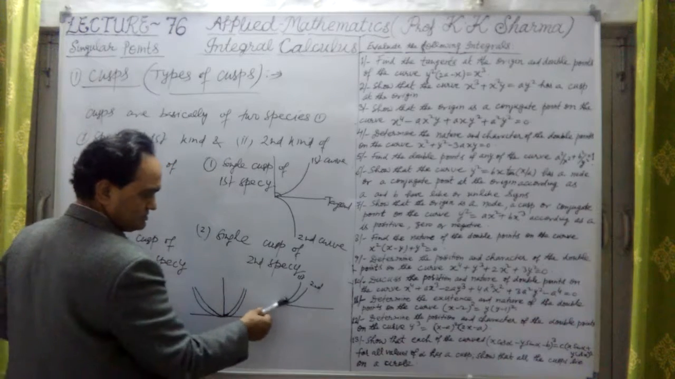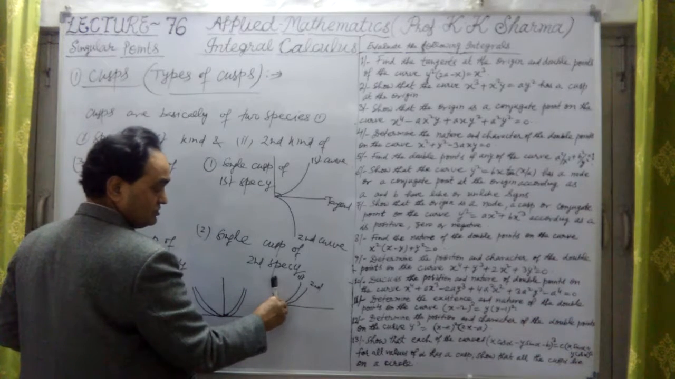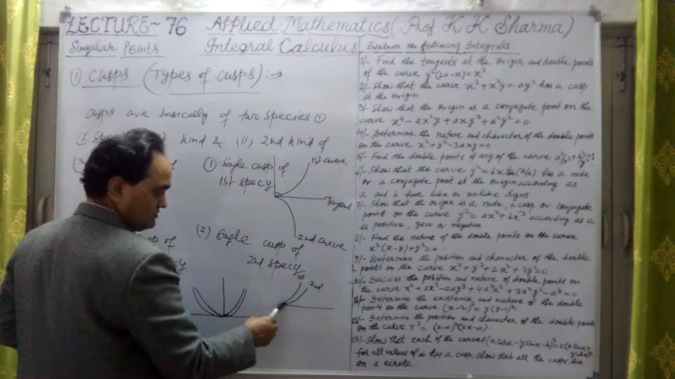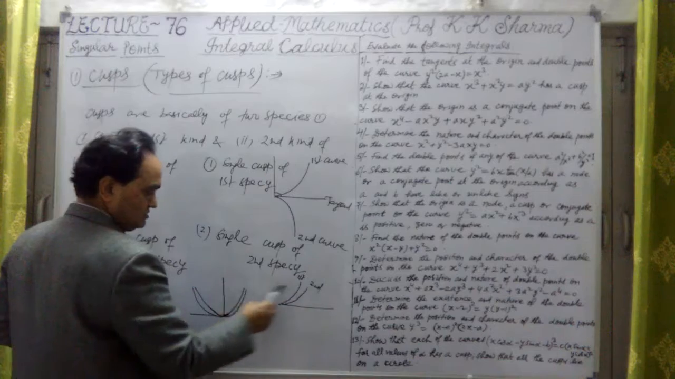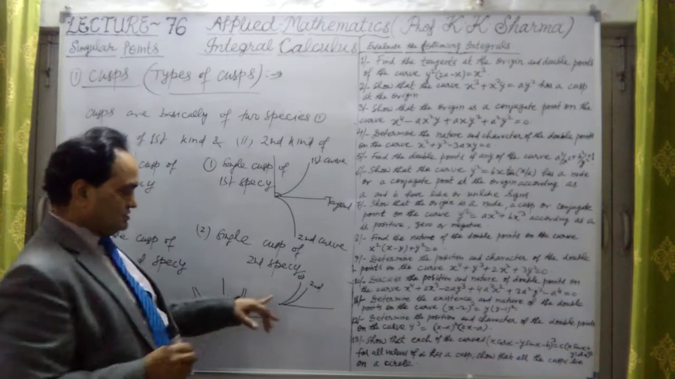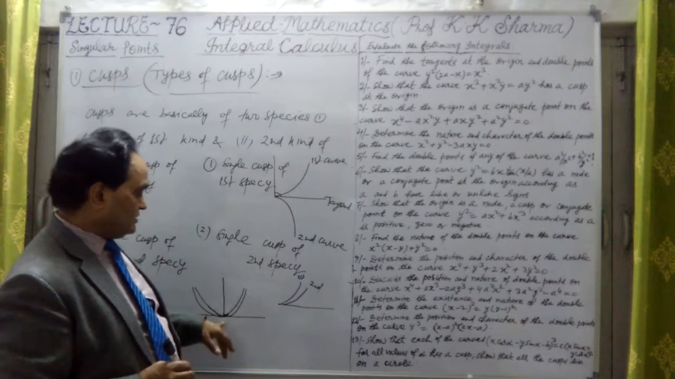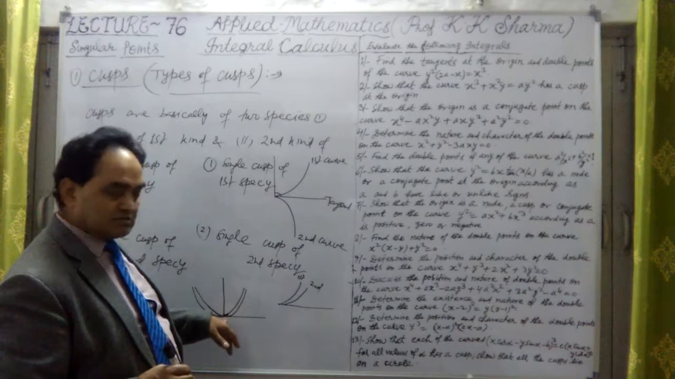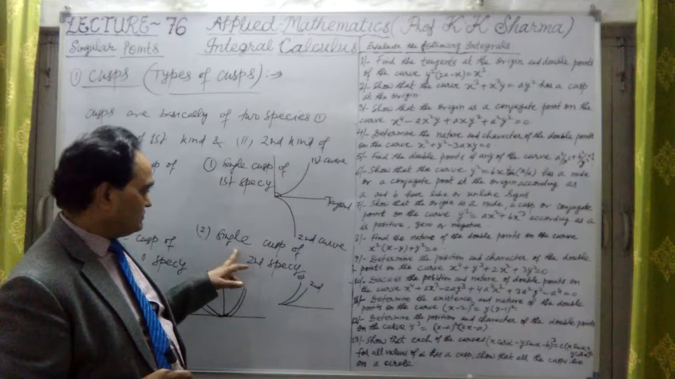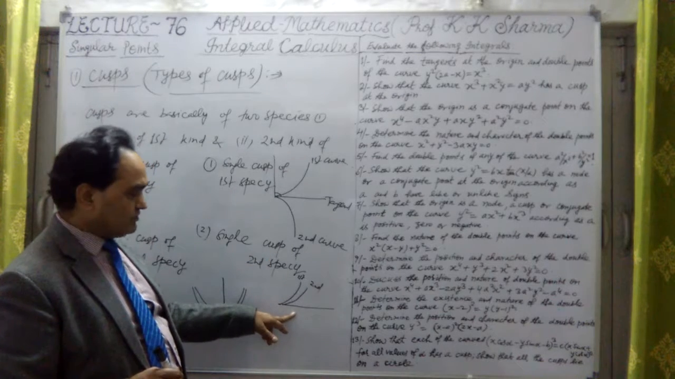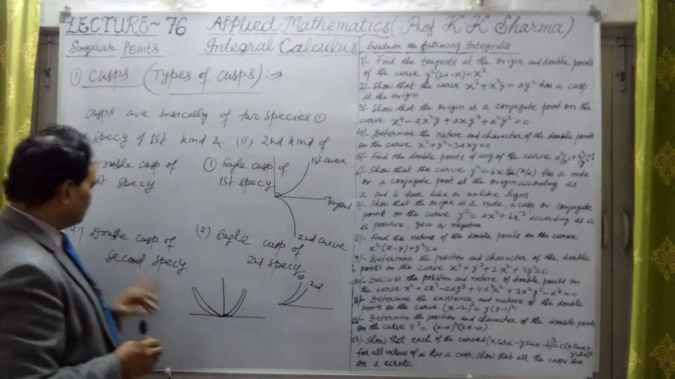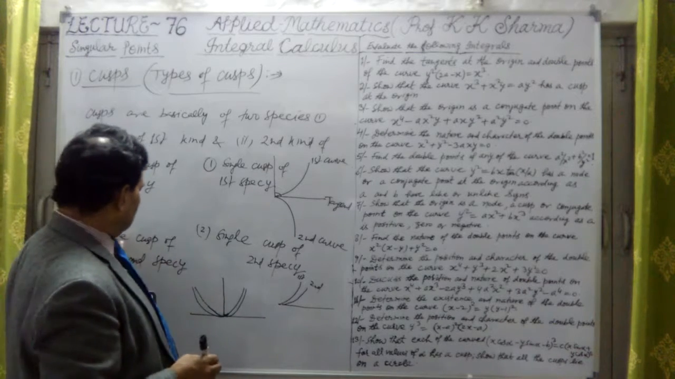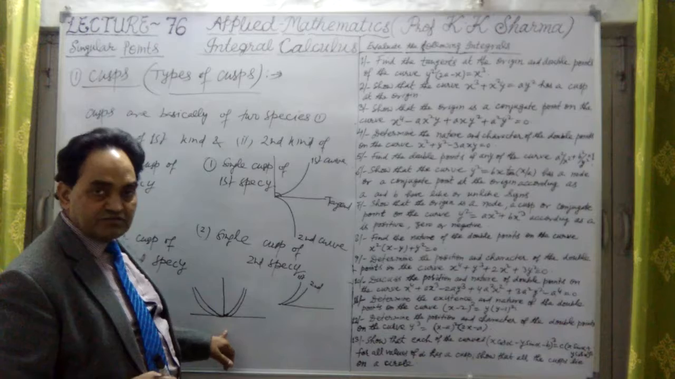This is double of this. If I draw a tangent and a normal here, and take the same kind of two curves to this side also, this is the second cusp. Single cusp is single cusp of second species, and this is double cusp of second species. Try to understand.